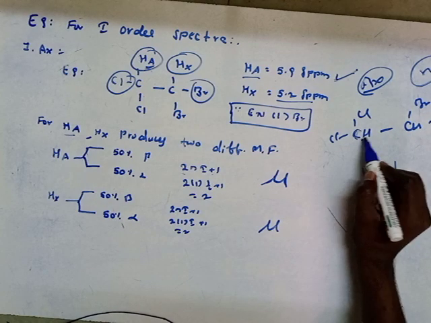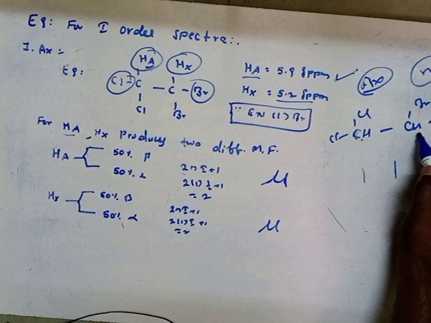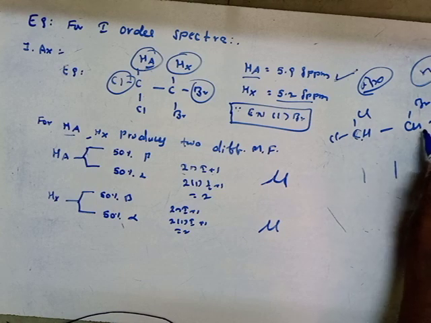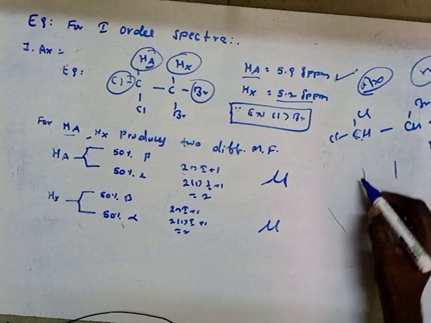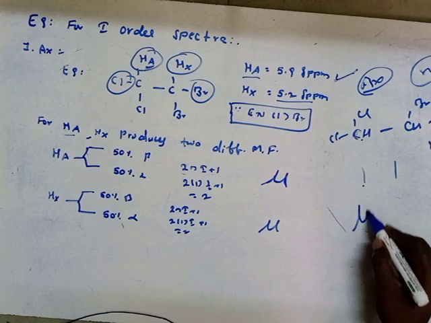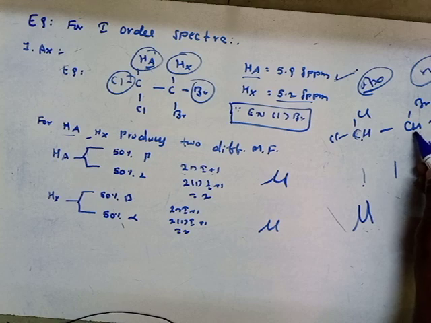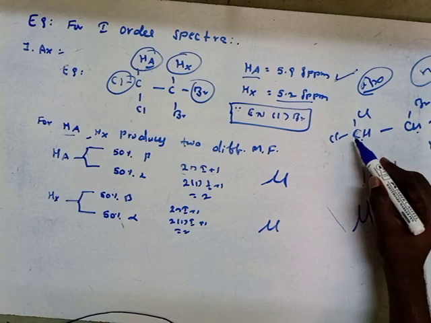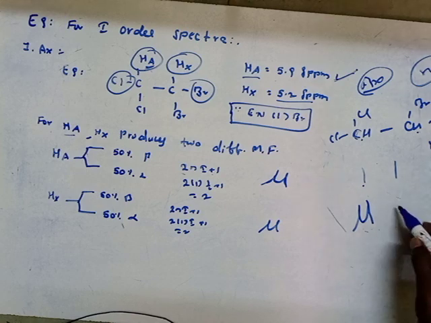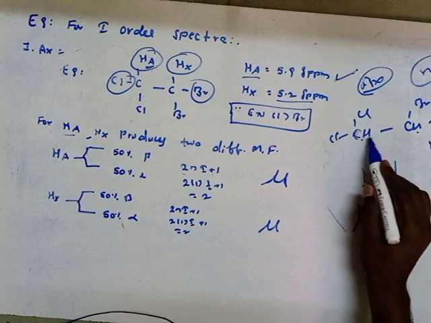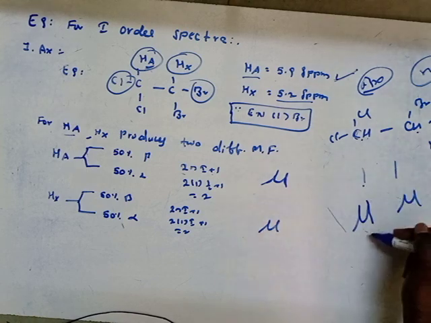For this type of proton, how many neighboring protons are there? This type of proton has one neighboring proton. So 1+1, and this signal will be given as a doublet, right? And similarly for this type of proton, how many neighboring protons are there? 1. 1+1 means 2, and 2 means doublet. Let's see how it will be a doublet.